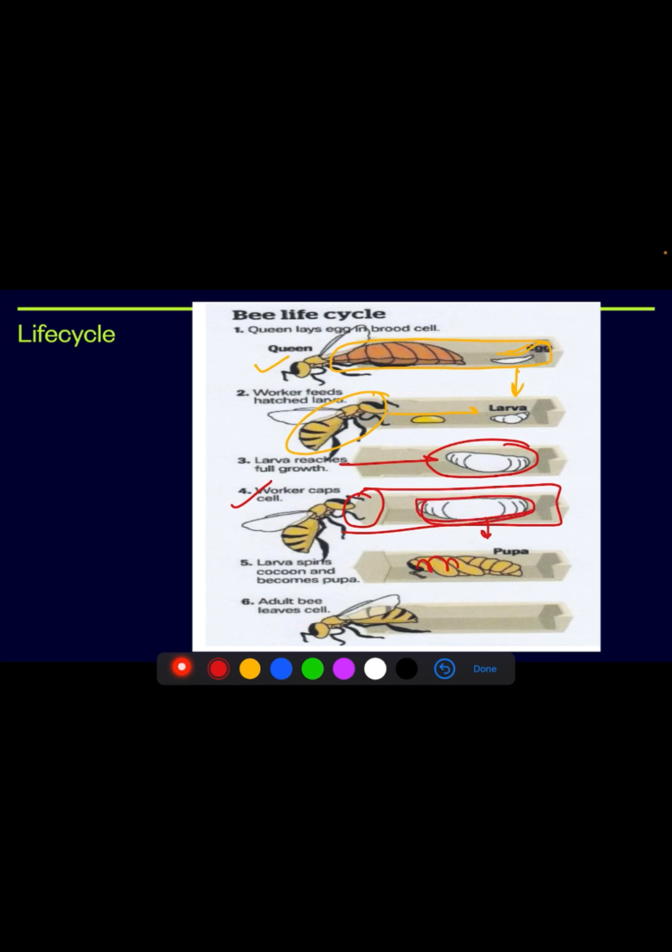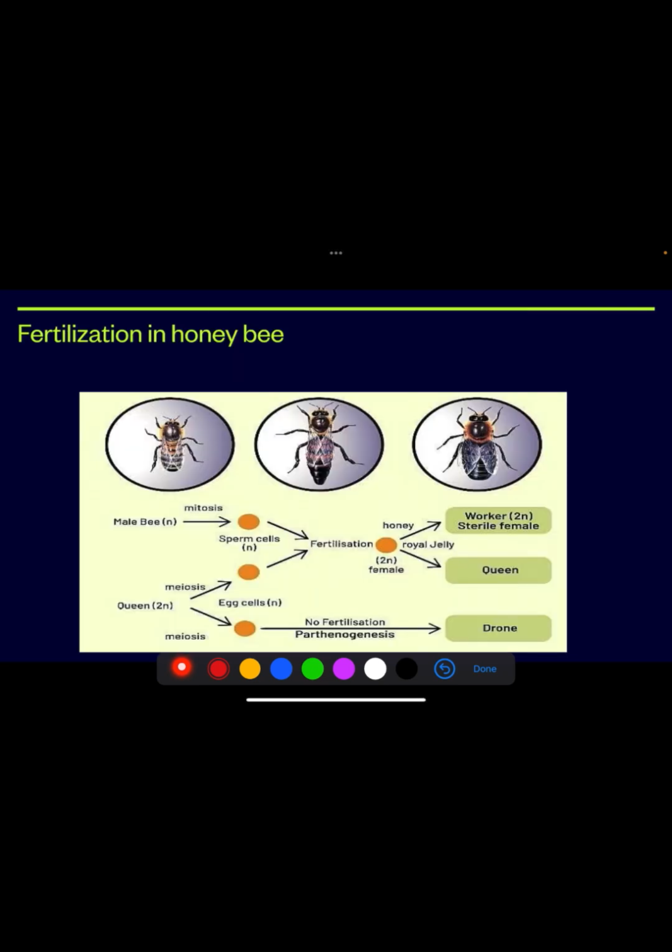The larva spins the cocoon. The outside covering is the cocoon. It spins and becomes a pupa. Okay, the adult bee leaves as it becomes mature. It opens this cell and leaves the cell. Hope you got it. Now let's move to the next topic.